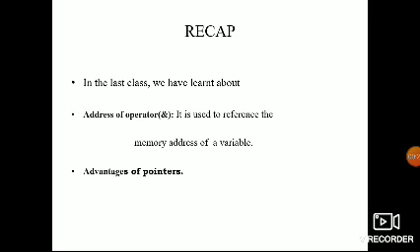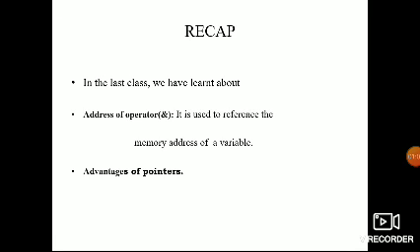In the last section, we discussed pointers. A pointer is a variable that holds the address of another variable. We also discussed how to declare and initialize pointers. So let us see once again: a pointer is a variable that holds the memory address of another variable. Using pointers is an efficient way of accessing and manipulating data.